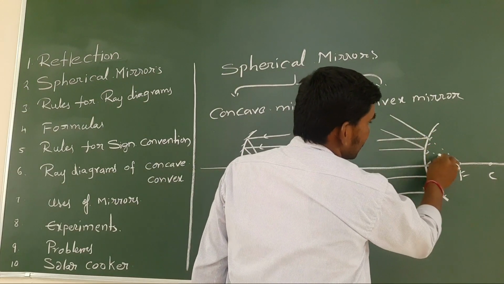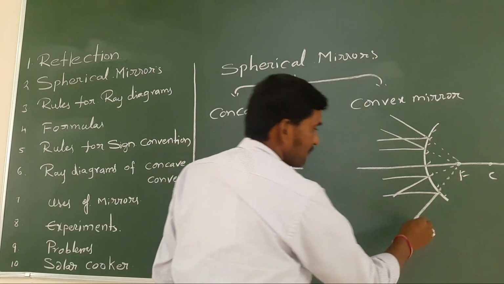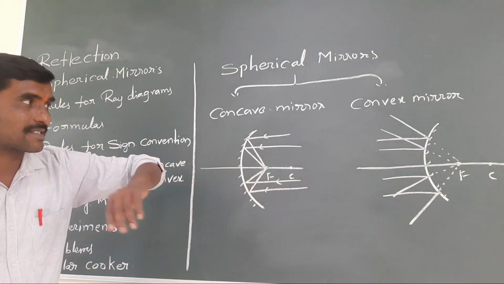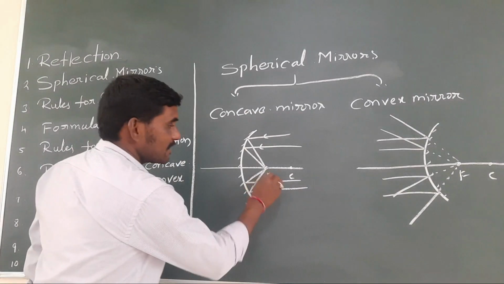This can diverge in all directions like this. So this is the diverging mirror, and it is also called the negative mirror. See here, some points are there.